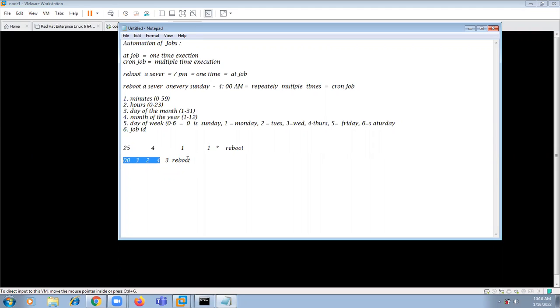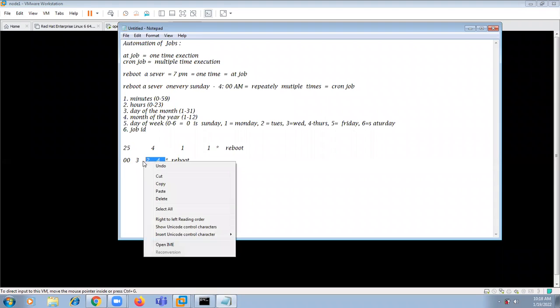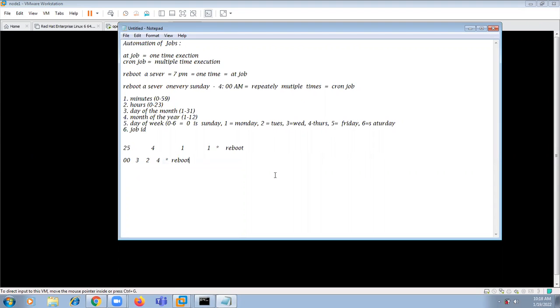Why? Because all the fields have to be satisfied. So that is April 2nd in the morning at 3 o'clock. If it is Wednesday, then only reboot. Otherwise, no. In this place, if you specify a star, then what happens? On April 2nd, at 3 o'clock in the morning, reboot the machine. Why? Because this field is not considered.